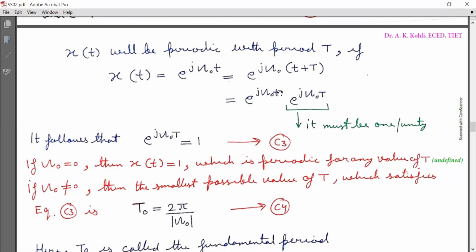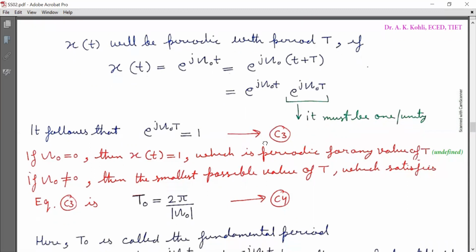And now I will write it as a multiplication of two terms, that is e raised to power j Omega naught t into e raised to power j Omega naught T. Now for the periodicity property, this part e raised to power j Omega naught T should be 1 or unity. So it follows that e raised to power j Omega naught T is equal to 1. Mark it as equation C3. This is the condition to be fulfilled for the periodicity.